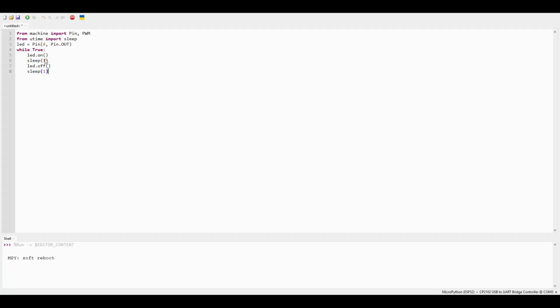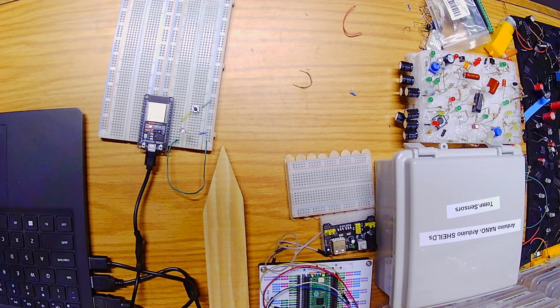So back in Thonny, I'm going to change this sleep to 2, and let's run it again. Now you should see that your light is staying on for 2 seconds, and then it's turning off for 1. That was the sleep function. You can delay any second you want, even half a second or whatever. You can take floats.